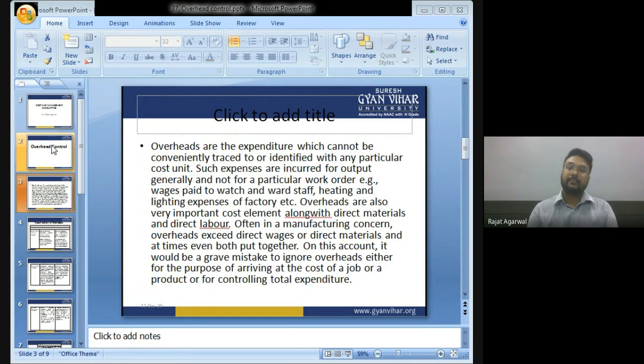Often in a manufacturing concern, overheads exceed direct wages or direct material and at times even both put together. On this account, it would be a grave mistake to ignore overheads, either for the purpose of arriving at the cost of a job or a product or for controlling total expenditure.